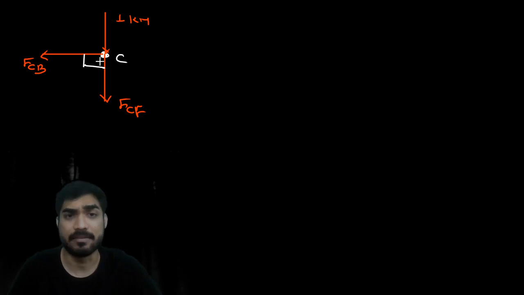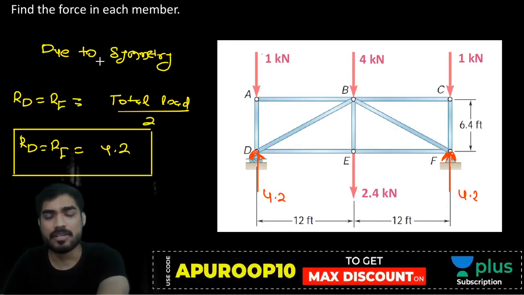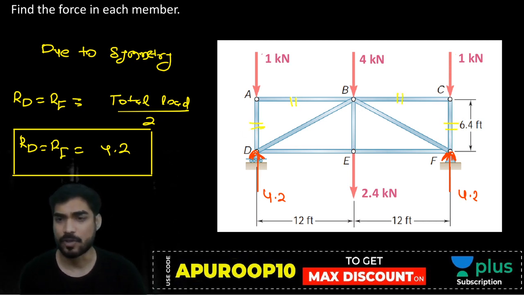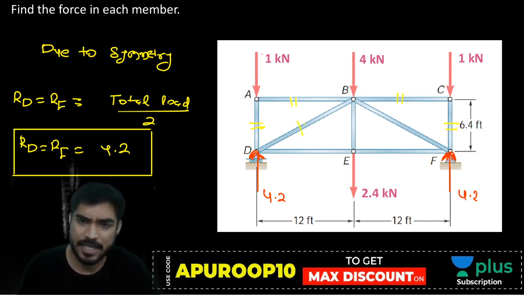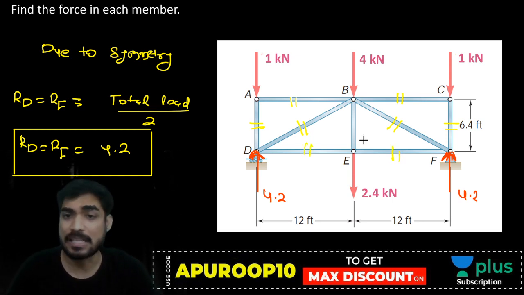Now understand this, beta. Here there is symmetry, right? So whatever force you are getting in AB, you will get the same force in BC. Whatever force you are getting in AD, you will get the same force in CF, because the diagram is symmetric. So you don't need to solve the entire truss.